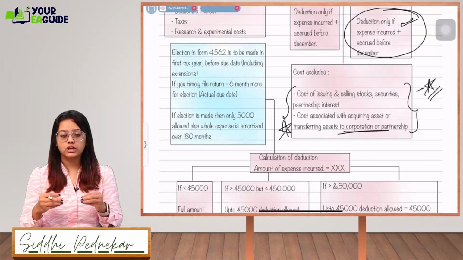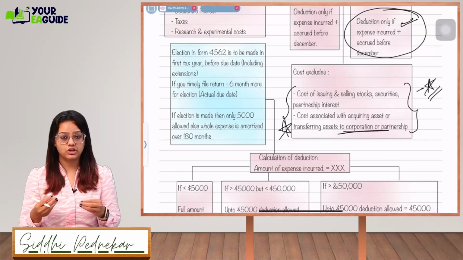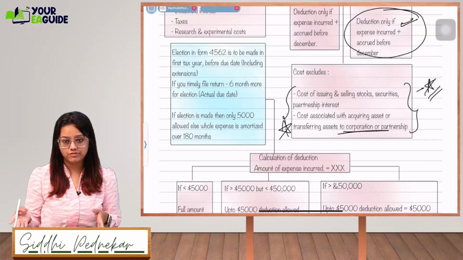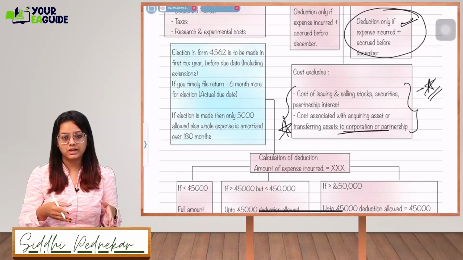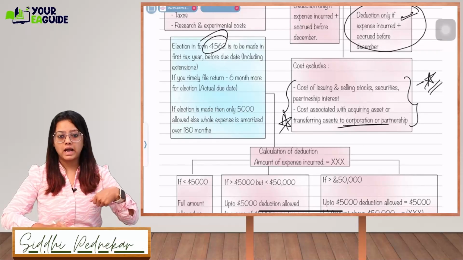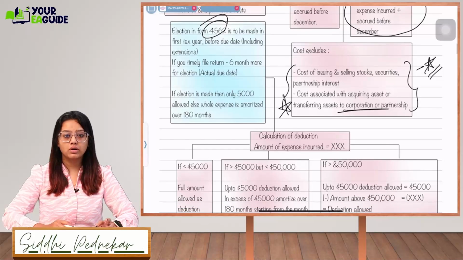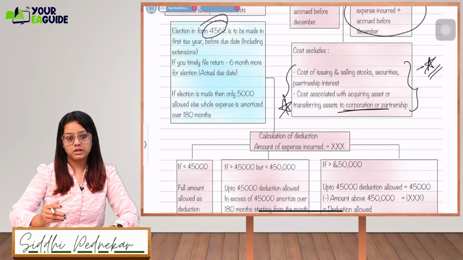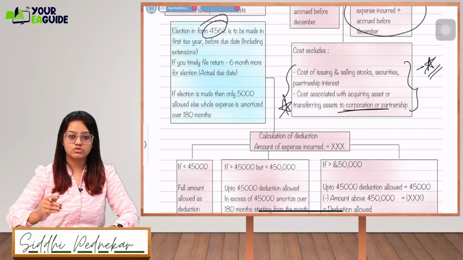Before the due date, including the extension. Let's say you are filing the extended return on, say, 15th October, then before that you can make the election by filing form 4562. If you timely file the return, 6 months more for the election will be given to you.